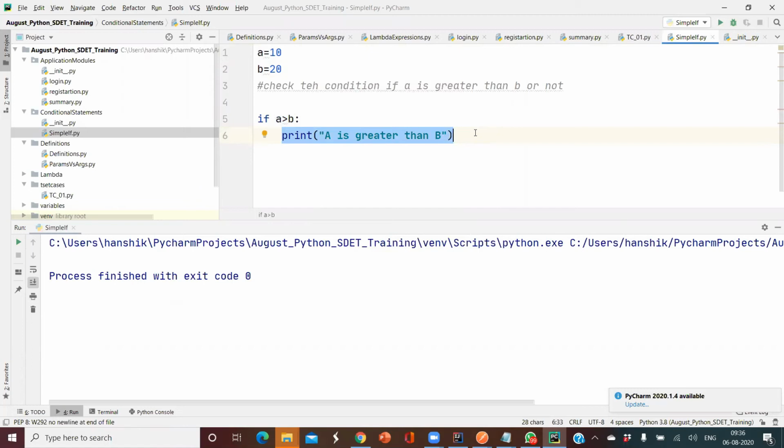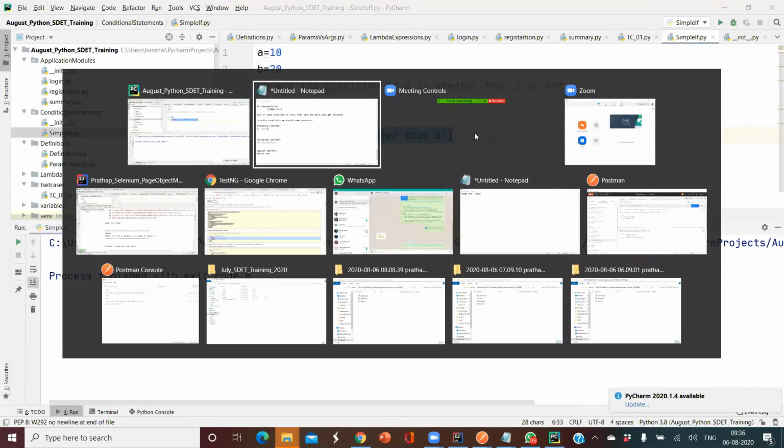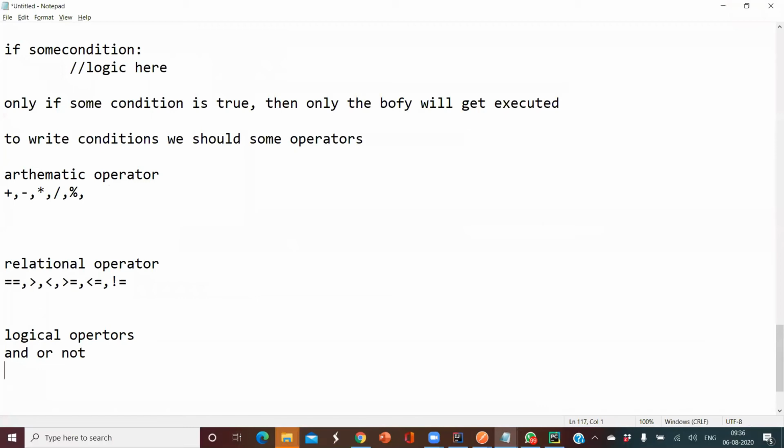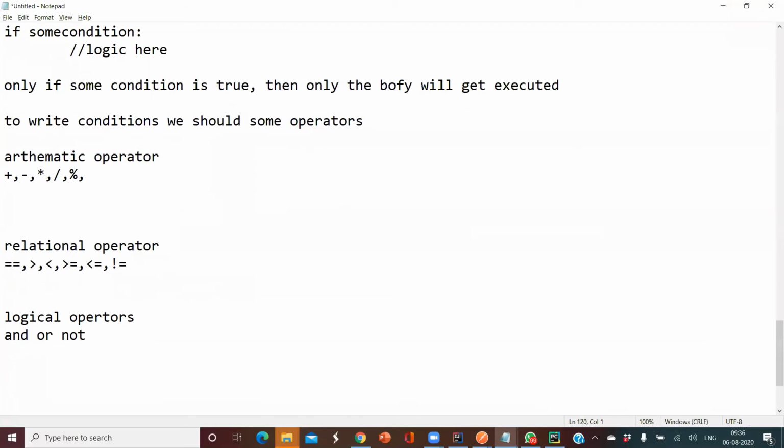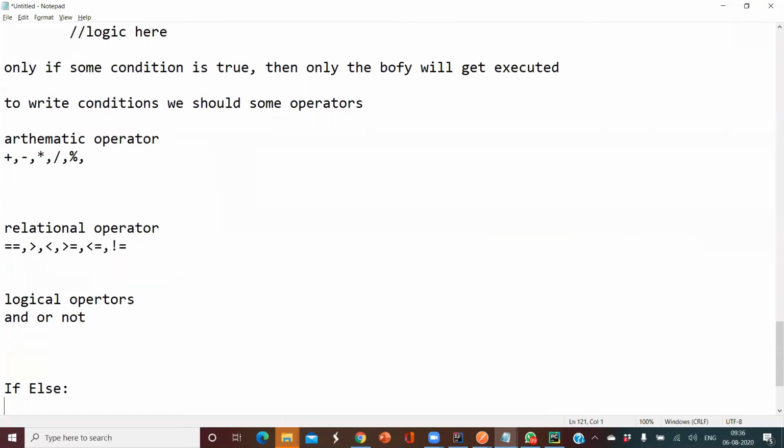But how should I tell the user that the criteria are not being met? I need to execute some other logic. So we'll see about if else.